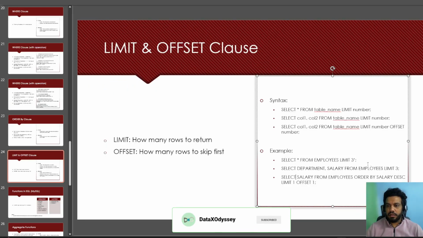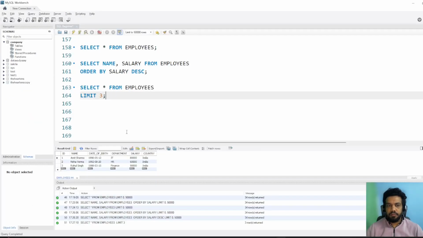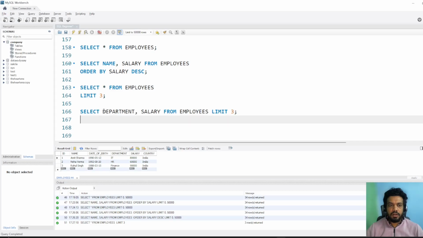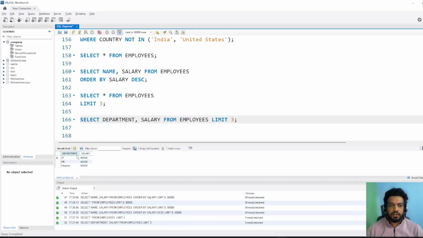Let's look at another example. Earlier we got all the columns. Now we are saying we just need department and salary from employees, limit 3. If I run it again, now we got department and salary only. If we want all the columns, again we can use a star.